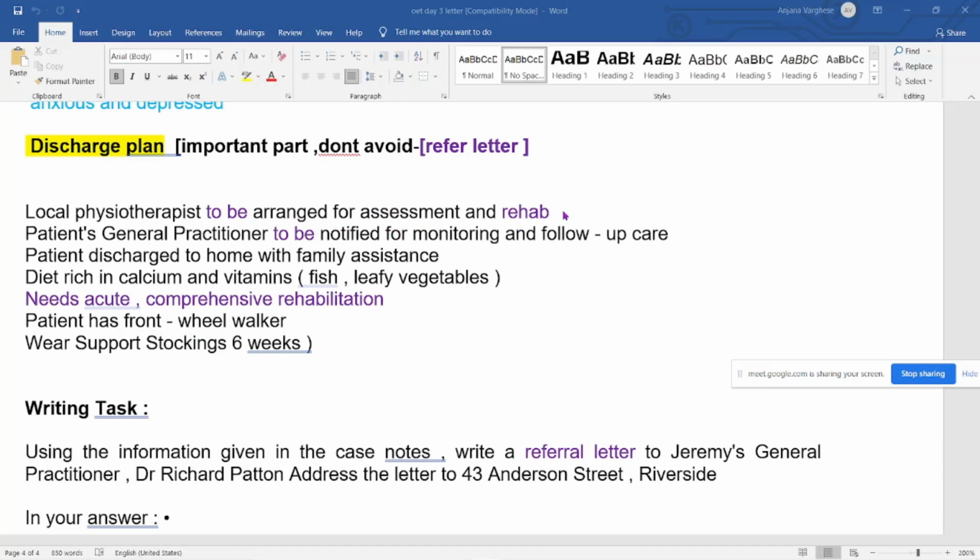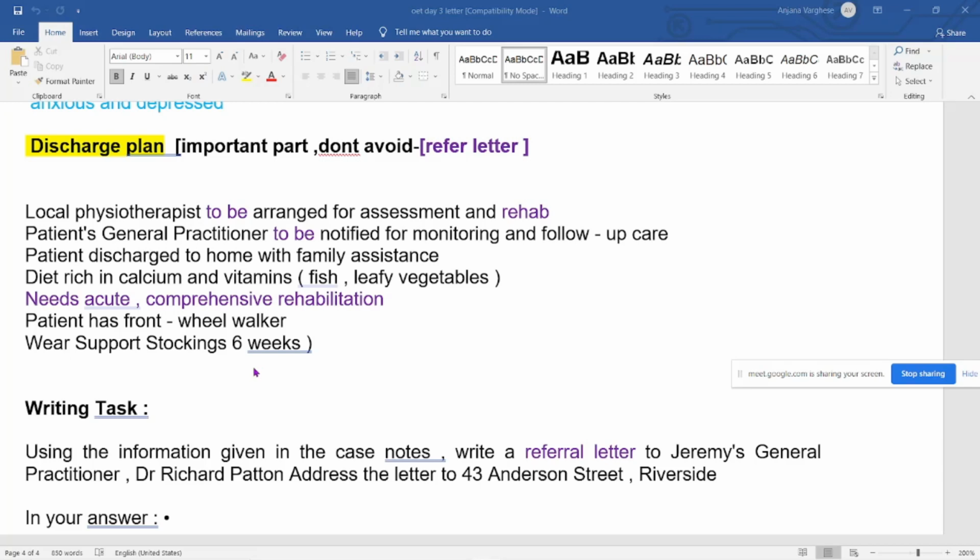If it is 'rehab', then go for 'rehabilitation'. If it is 'encourage', go for 'motivation'. Likewise, you have to change, rather than just copying and saying 'please inform local therapist'. You have to frame the sentence and use good vocabulary, because lexical resource is a marking criterion.